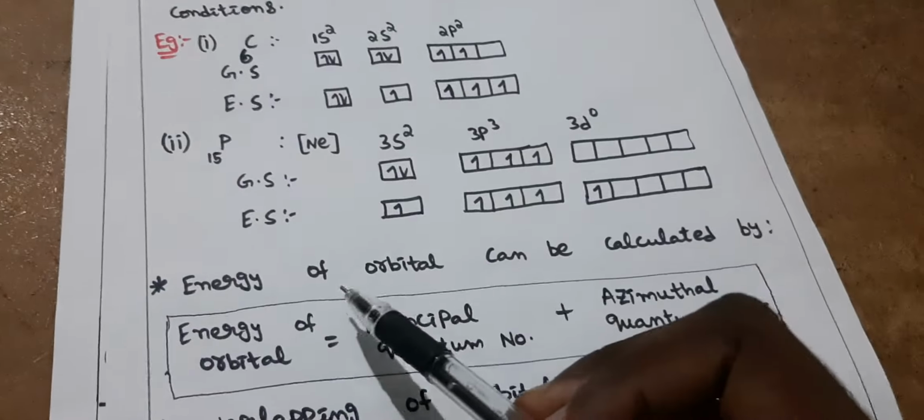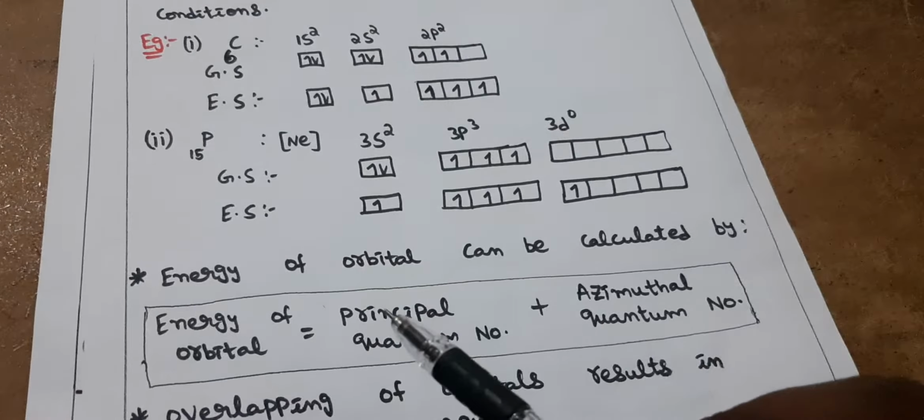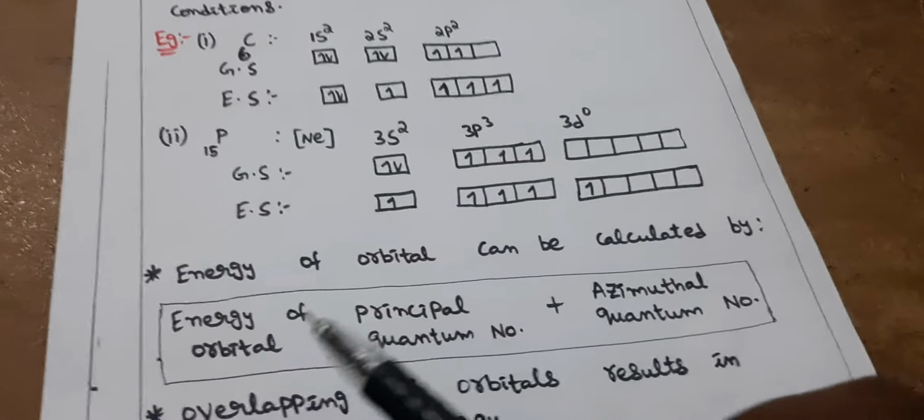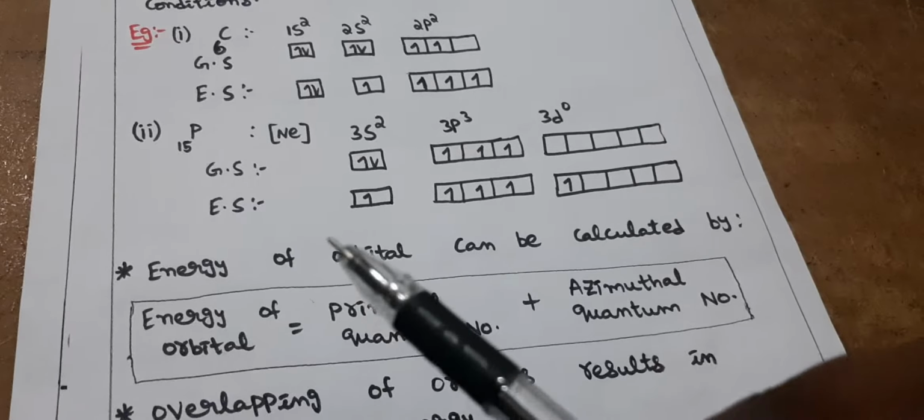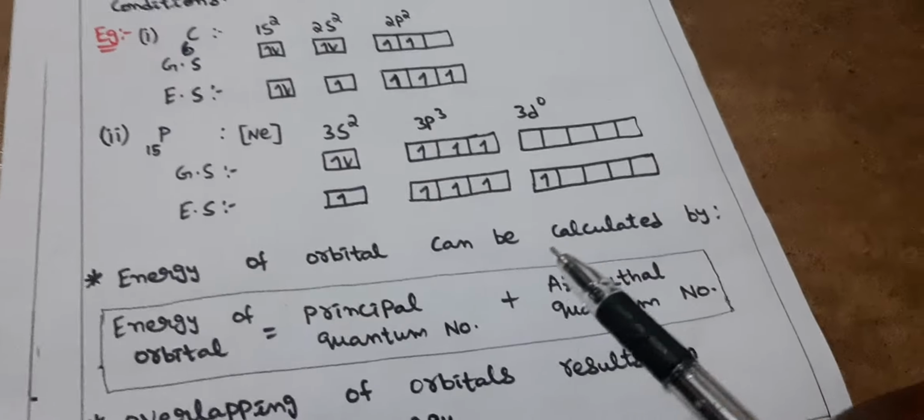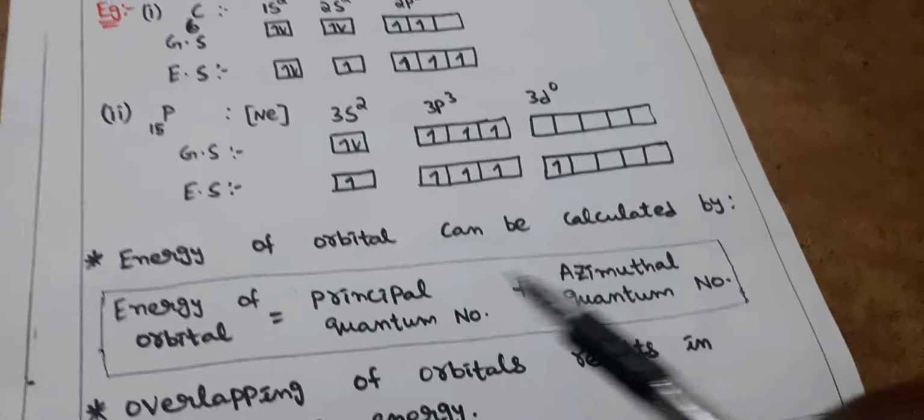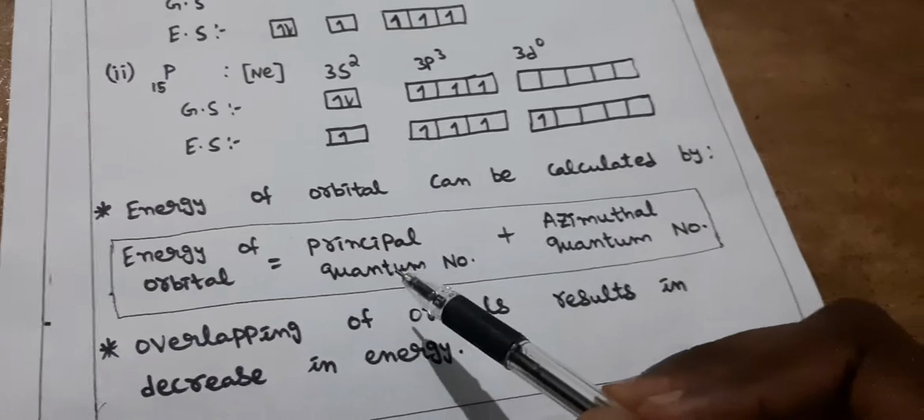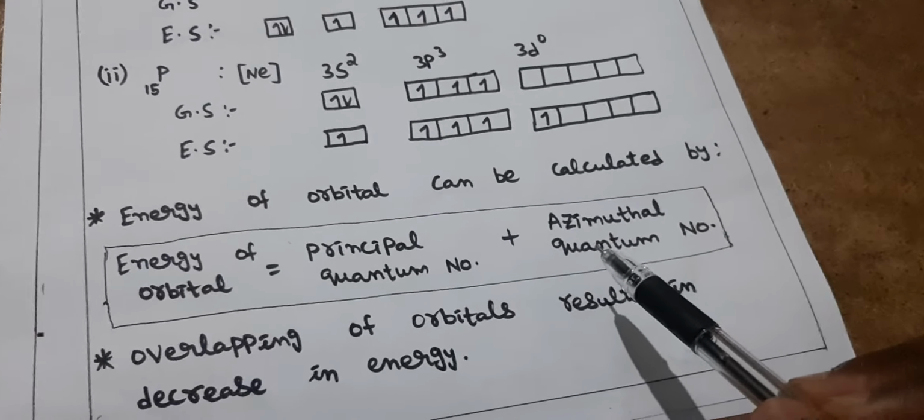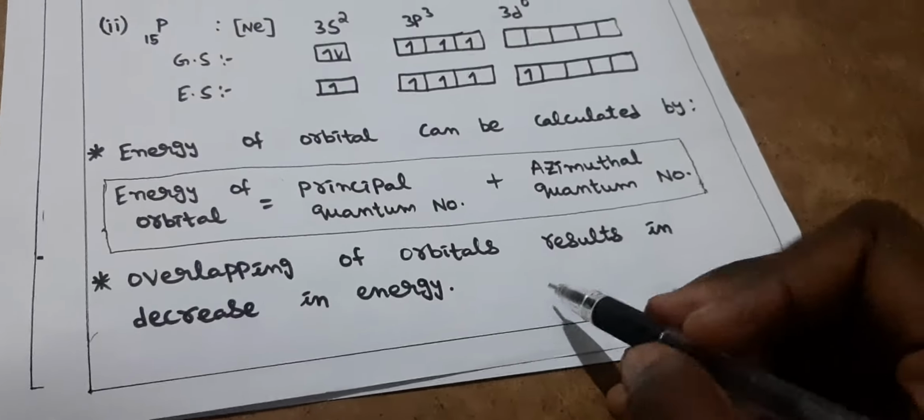Next, energy of the orbital. I'm telling you from before, but how to calculate this energy? It's very simple. Energy of an orbital can be calculated by addition of the principal quantum number plus the azimuthal quantum number. That means, let me show you. I'll just give you an example.